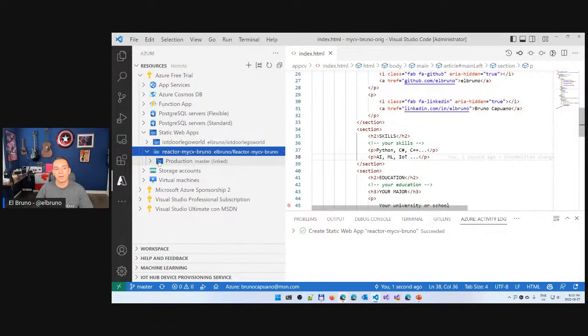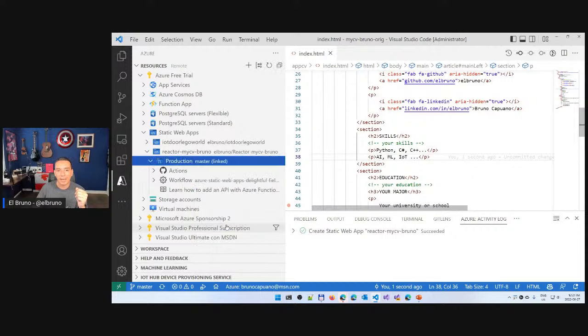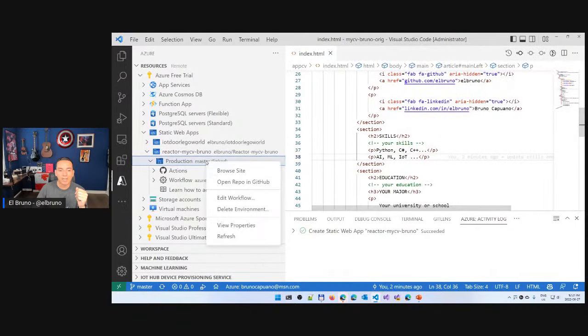What do we have? So we have one environment for production. So this is the one that we have. I can browse the site, so this is going to open the site. I can view the properties, so I have here a couple of infos of where it is. I can do more stuff from here. I can edit the workflow if I want here.